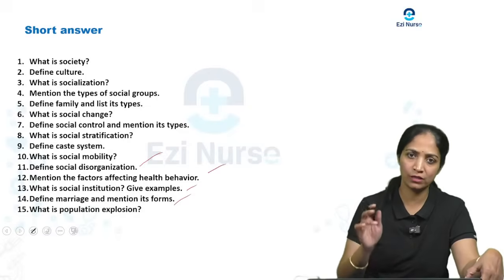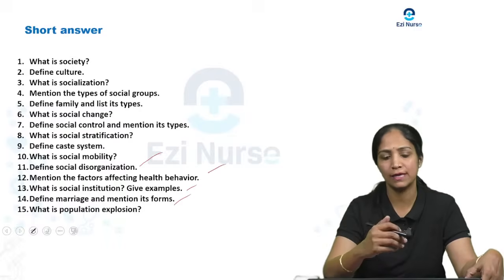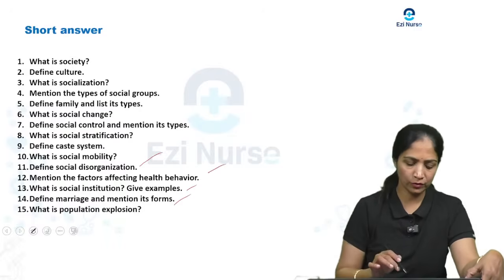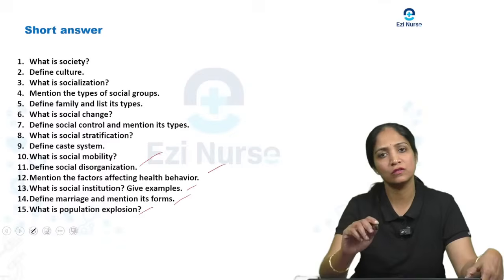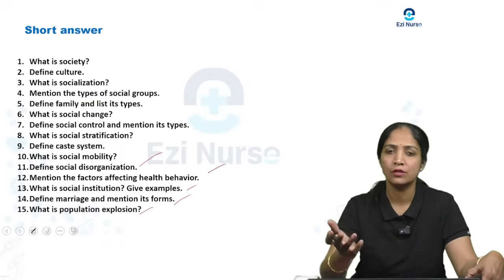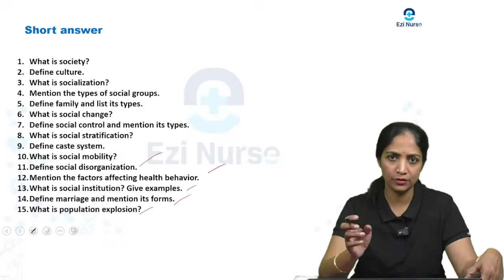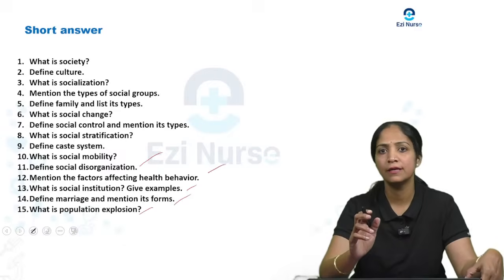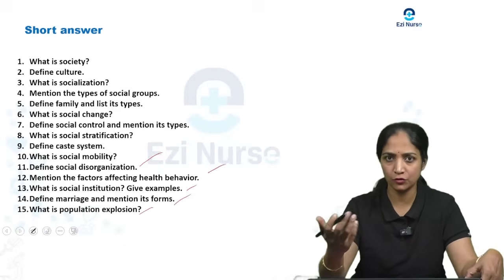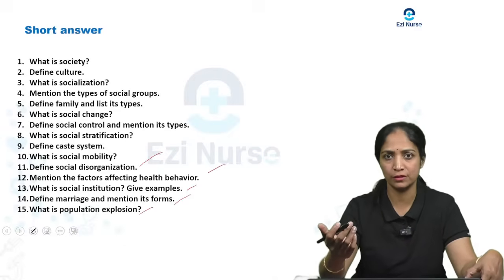Marriage is one of the repeated questions; it may be asked as a long essay, short essay or short answer. Then one more is population explosion, which is also an important question. Along with that, some social problems will also be asked, for example drug addiction, alcoholism, poverty, juvenile delinquency, all these social problems. So these are the main important questions in sociology.